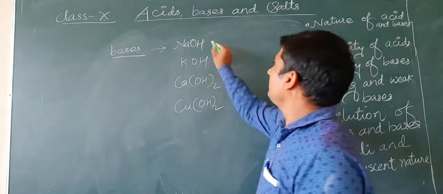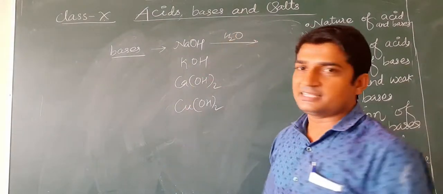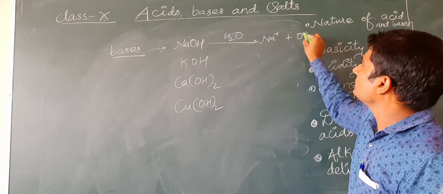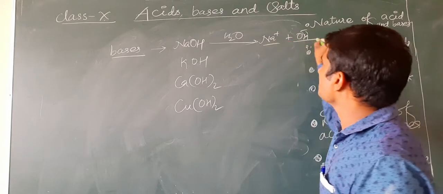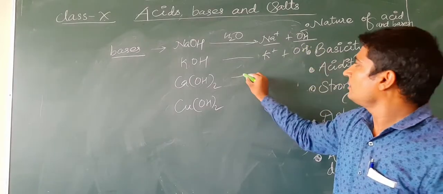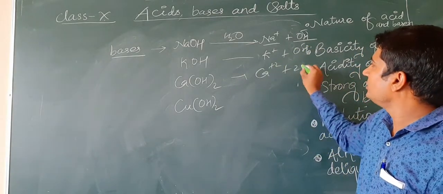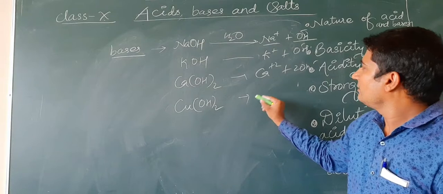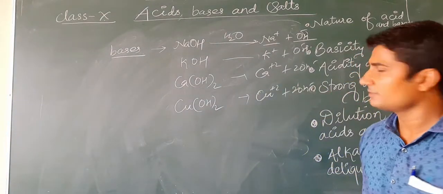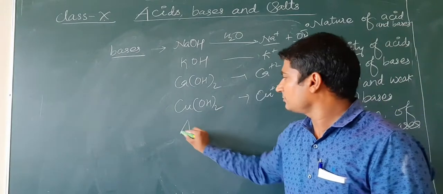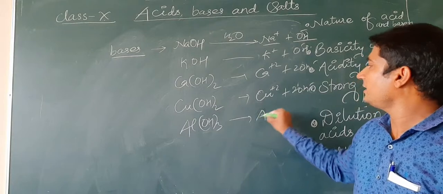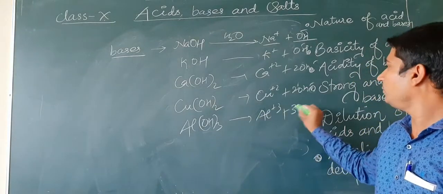So if we mix them in water, then what happens? They dissociate into ions. Calcium hydroxide also dissociates into a calcium ion and two hydroxide ions, copper hydroxide into a copper ion and two hydroxide ions. Okay, if we take aluminium hydroxide, then it produces an aluminium ion and 3 OH-.